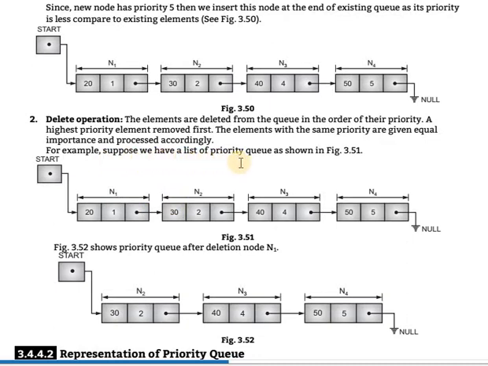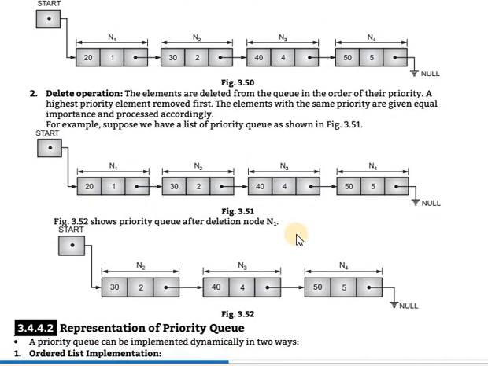For example, suppose we have a priority queue list. These are the numbers, and we delete a node. Which is the first priority? The first priority is 20, so 20 will be removed.